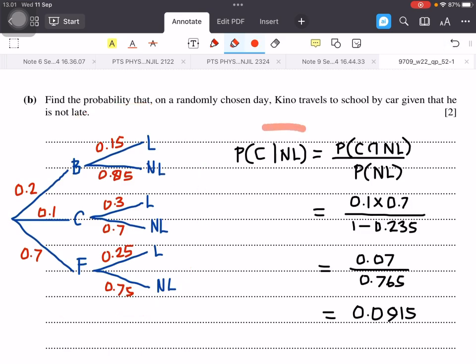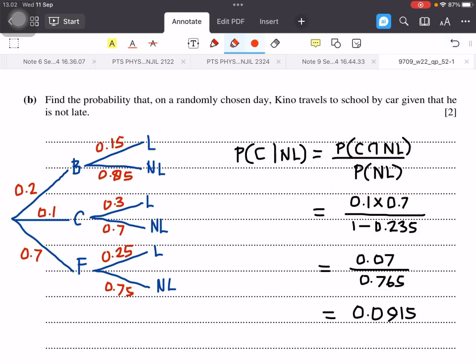The probability that Kino travels to school by car, given that he is not late, the formula is probability travels by car and not late divided by probability not late.